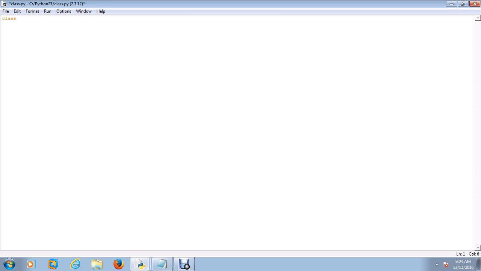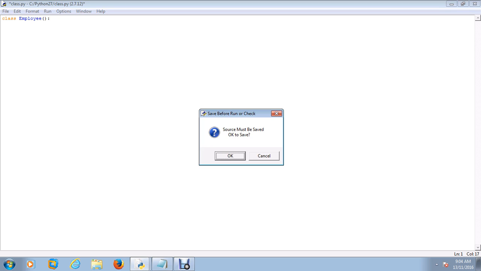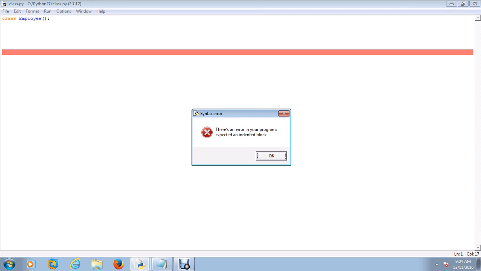I use the class keyword of Python and just type in the class name. Now I'm trying to run this program by pressing F5, and what happens is you will see an error being generated because we have not defined anything in the class. There you go, you can see the error that is generated.